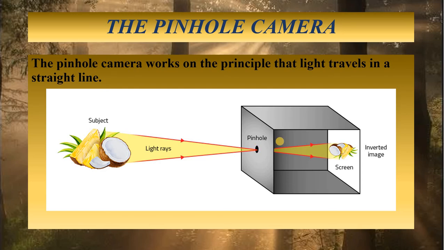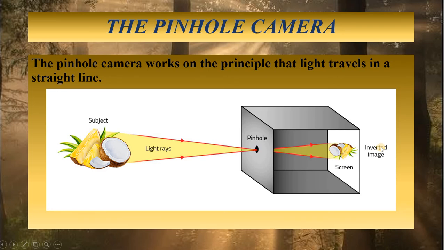And a translucent screen at the back. This screen must be translucent. That means this screen is basically made of butter paper or tracing paper, which is translucent. It is neither transparent, allowing all the light rays to pass through, nor opaque. This translucent screen, the butter paper or tracing paper, acts as a screen to receive the image of an object. Since this butter paper is translucent, some light can pass through it, due to which we can see the image formed on it by keeping our eye behind the pinhole camera. You have to keep your eye behind the pinhole camera in order to see the image.